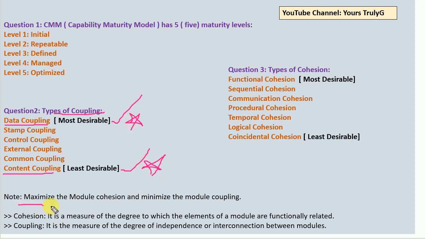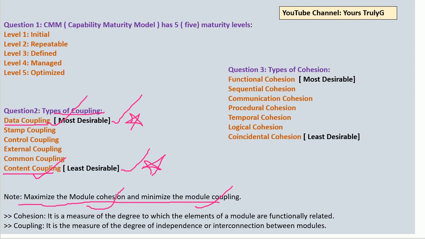First question is, what would be the best way to create the best model. So first is, cohesion should be maximum and coupling should be minimum. This is the first thing you have to remember related to coupling and cohesion. The second thing is, they will ask in coupling, what is the most desirable thing, or what is the least desirable thing we have to consider in coupling. So the most desirable is data coupling, and the least desirable is content coupling. That you have to remember.